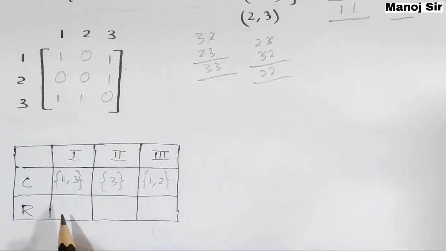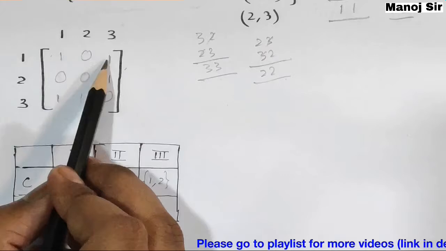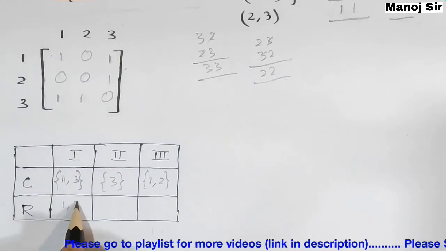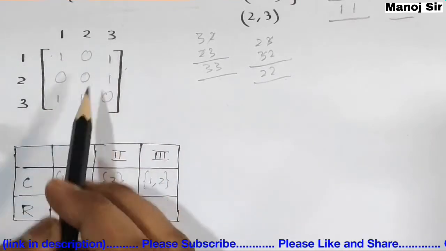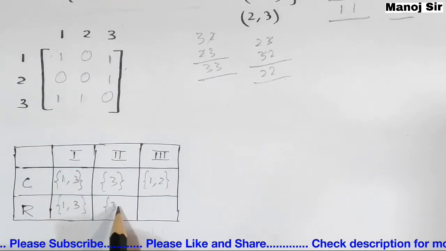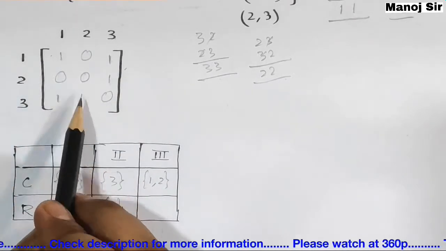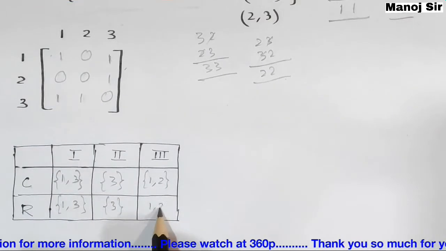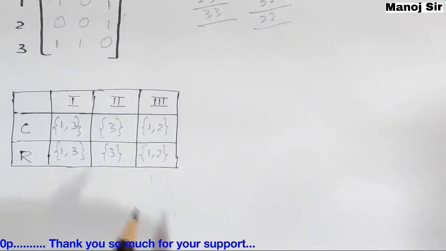Now we will repeat the same for the rows also. Here 1 and 3, again 1 and 3. Here we have only one element, that is 3. Again in the third row we have two elements, that is 1 and 2. Now we will take the Cartesian product.